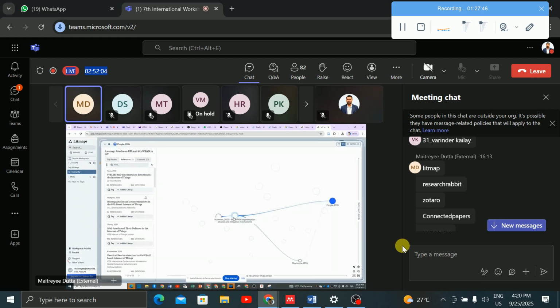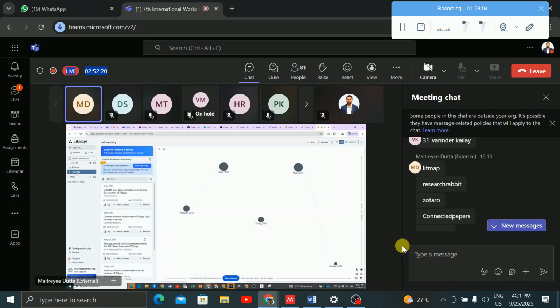This is my LitMap. For example, if I click Add to LitMap, it asks which LitMap you want to add to. I am saying IoT security. Then I am adding to this, then adding to this. So automatically in IoT security, those papers have been added.